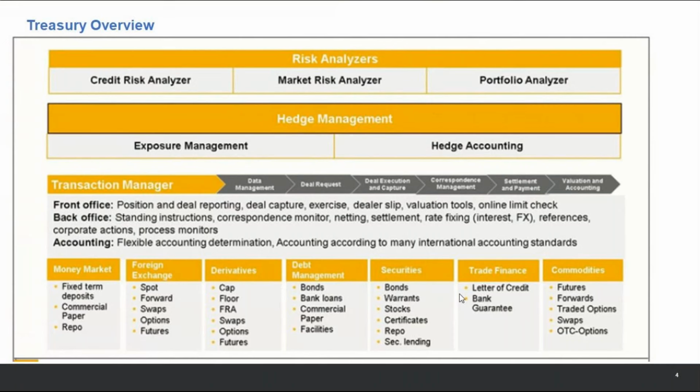So when we talk about Treasury, it involves the management of money. It involves the management of your financial risks. Financial risk can be in different forms. The priority is always to ensure that the business that is running has the money to manage its day-to-day business needs.